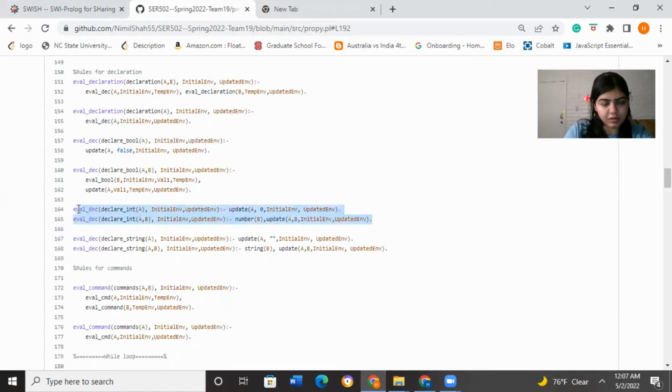So as you can see, these are the two rules for int, these are the rules for bool, and these are the two rules for string.